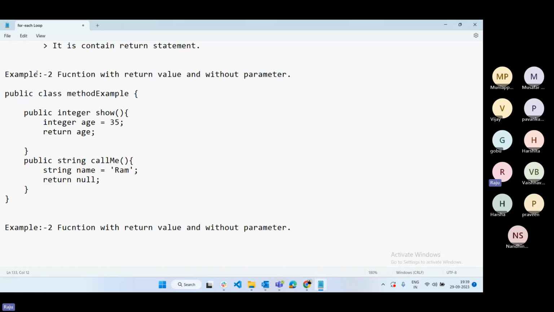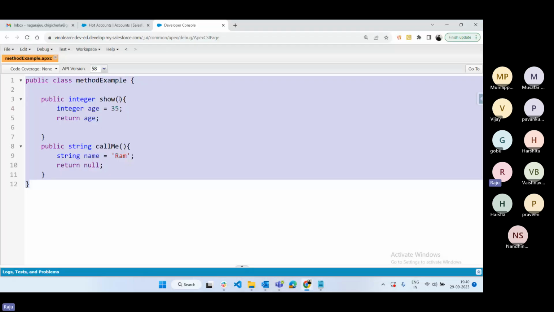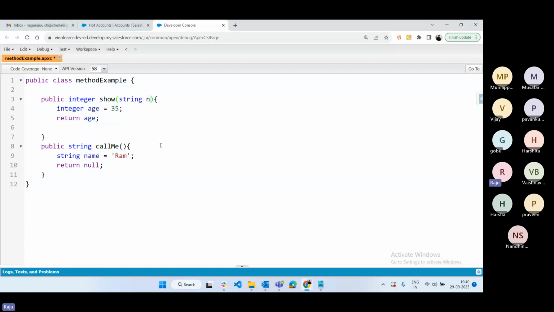Next example is the one, and this is the two: without return value, with the parameter. Same story. You give string name, and here you can pass integer age. Also we can pass multiple values.